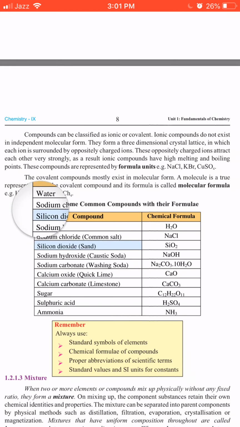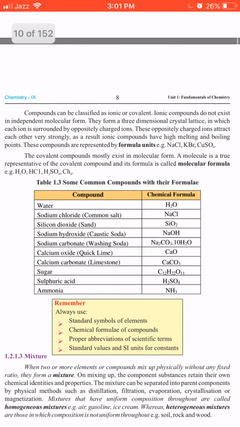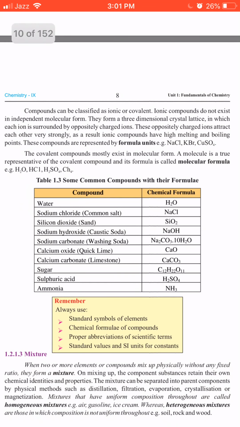They form a three-dimensional crystal lattice in which each ion is surrounded by oppositely charged ions. These oppositely charged ions attract each other very strongly. As a result, ionic compounds have high melting and boiling points. These compounds are represented by a formula unit, for example NaCl, KBr and CuSO4, copper sulfate.